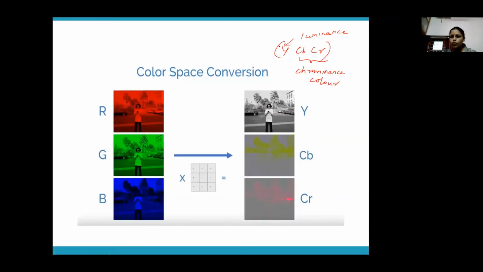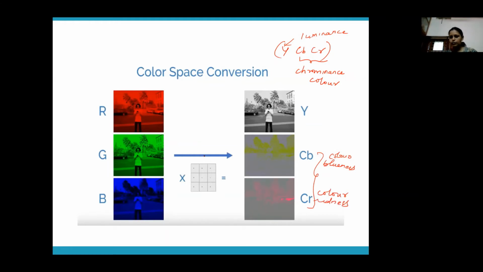Okay, so from RGB, we are transforming to an entirely different color space called YCbCr, where Y corresponds to the luminance or brightness information, and Cb and Cr correspond to color information. So we are only storing this much color information, and this is entirely for the brightness-related information. This stands for color blueness. Cb means color blueness, and this is color redness. So it is a different color space.